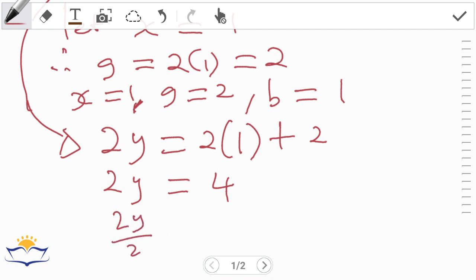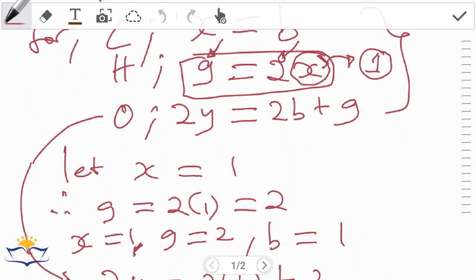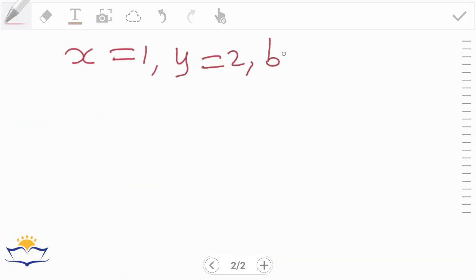We can divide both sides by 2. 2y divided by 2 is y, 4 divided by 2 is 2. So at this point, the values are: x equals 1, y equals 2, b equals 1, g equals 2.